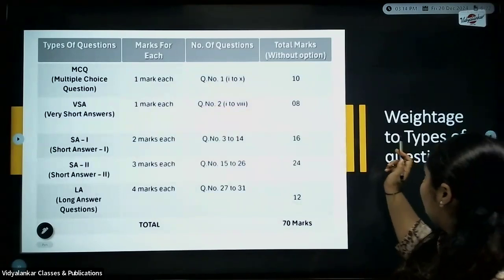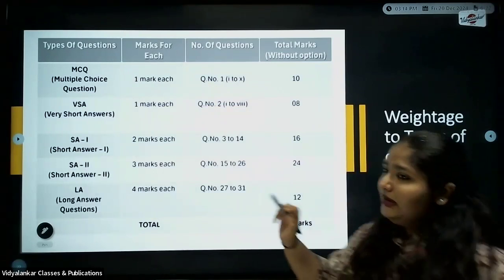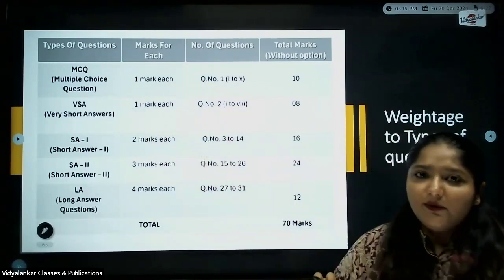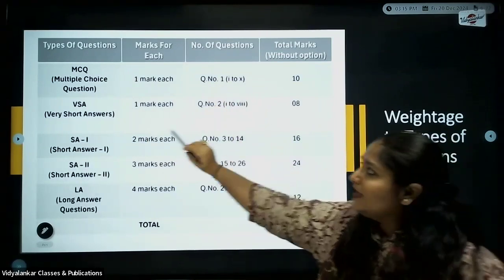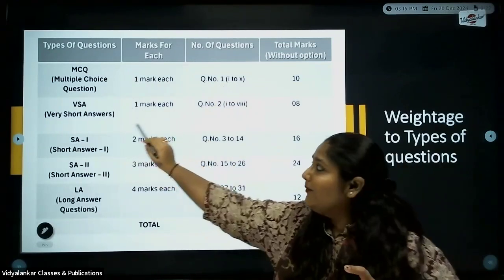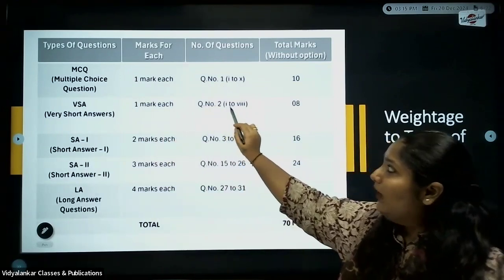Okay, next it is about the weightage to the types of questions. With respect to the weightage, as I said, you will be having MCQ, 1 mark each. How is it going to be depicted? Like question 1, 1 to 10. Next, when I talk about the one line answers, that is very short answer type questions, 1 mark each, you will be getting 8. So question 2, 1 to 8.